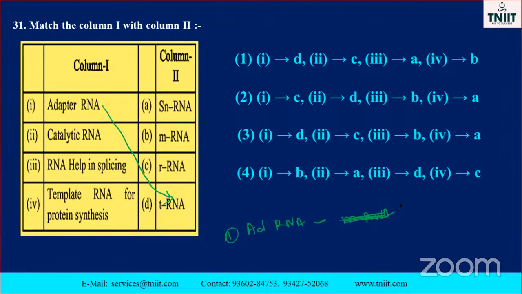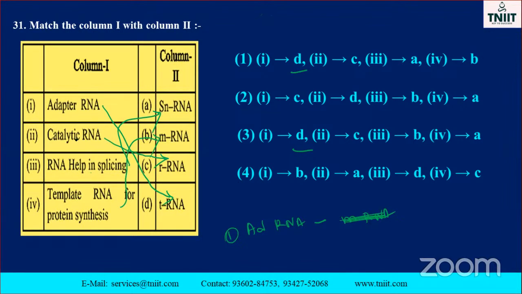Okay. And then the second one is called catalytic RNA. Catalytic RNA is nothing but the rRNA. RNA helps in splicing, that is snRNA. Template RNA for the protein is called mRNA. This is already known. The option is one, called D. Where is the one that is D? So here and here, one is D.